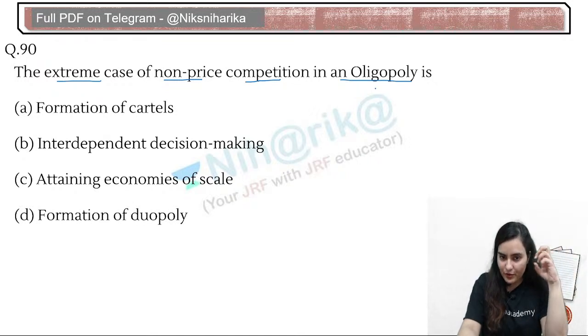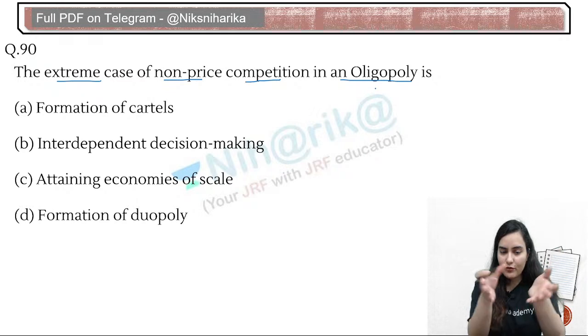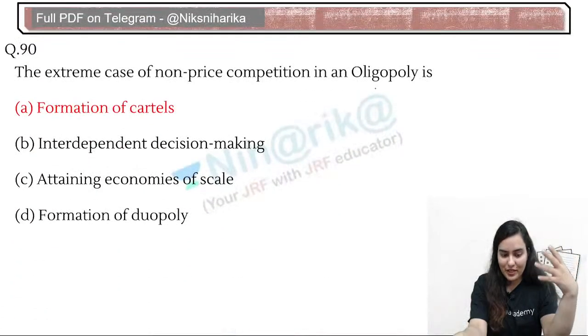Interdependent price decision making is there. Attaining economies of scale is also there. Formation of duopoly is also there. But very good. Shrishti, Priya, Nandkumar all have given the correct answer.